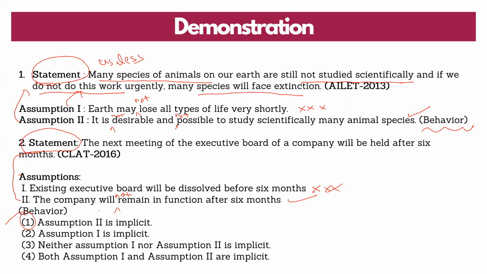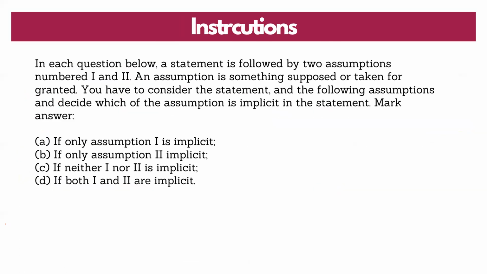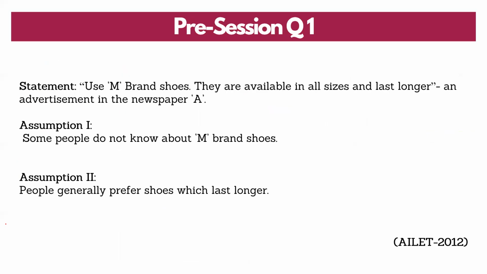Let us look at the pre-session test. Okay. So here, A is only assumption 1 is valid, B only assumption 2 is implicit, C neither 1 nor 2, and D both 1 and 2 are implicit. All right. So pre-session first: use M brand shoes. They are available in all sizes and last longer. An advertisement in the newspaper says.